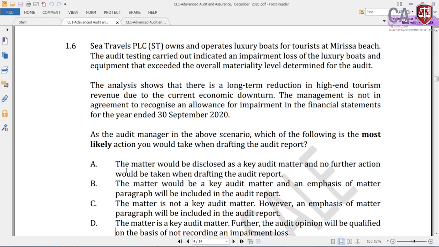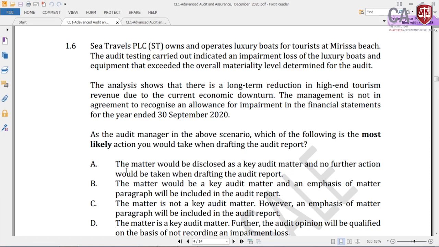Then you decide. Both cannot come. So therefore you cut the key audit matter section. So that will be the perfect answer. The perfect answer is not given by the examiner, but the most likely action you would take is you will take it as a CAM as well as in the draft report you will take it to the audit qualification and then you will cut the key audit matter section.